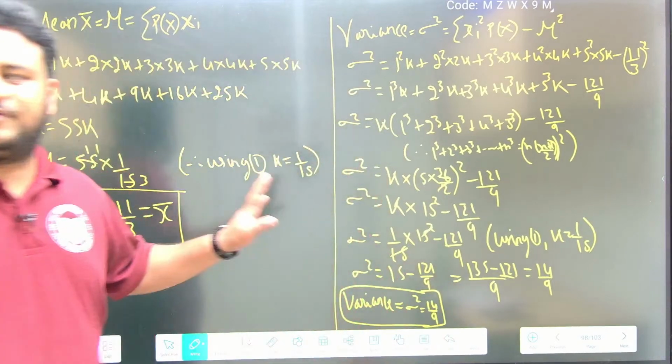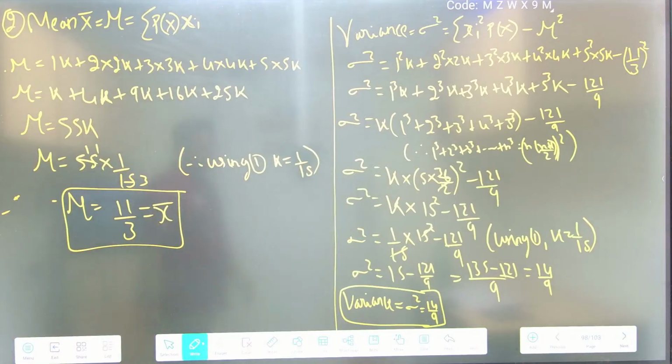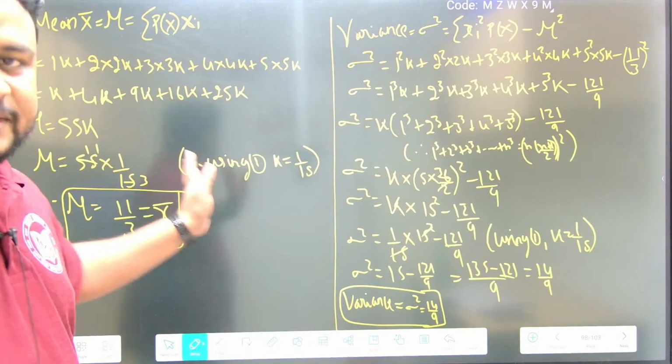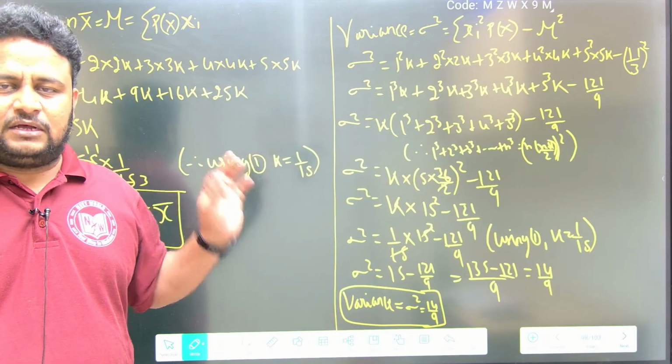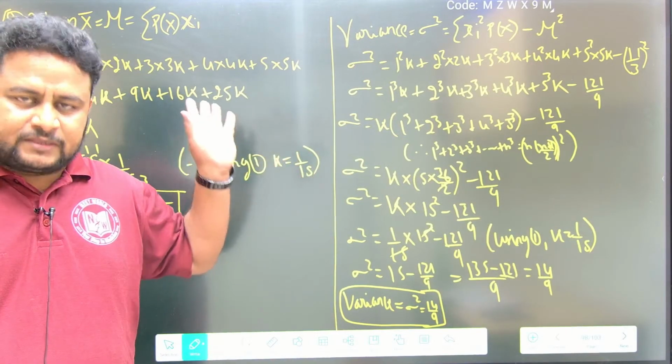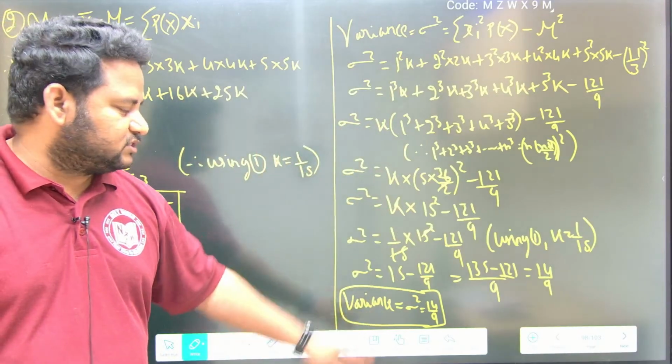Okay, this will be the final answer, friends. This is the way you got to solve it. So first we found out k, then the mean. To find the mean, what do you do? Summation of xi into p of x. Then to find the variance, summation of xi square into p of x minus mu square. So this is the value we will get.